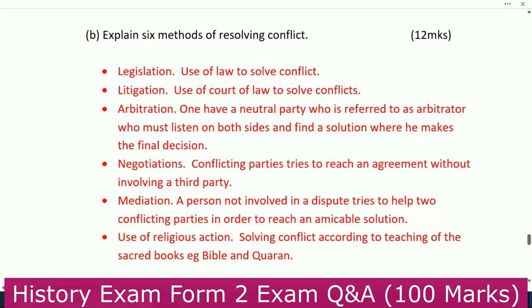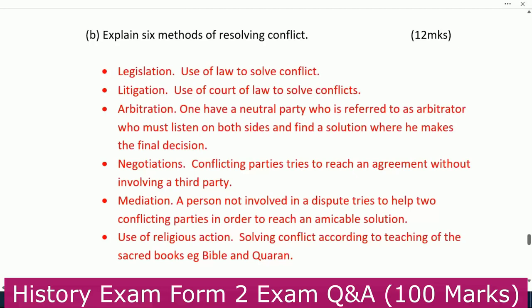Number 4, like now the case of Kofi Annan who united Raila and Kibaki in 2008. Next, negotiations. Conflicting parties try to reach an agreement without involving a third party. Mediation: a person not involved in a dispute tries to help two conflicting parties in order to reach an amicable solution.